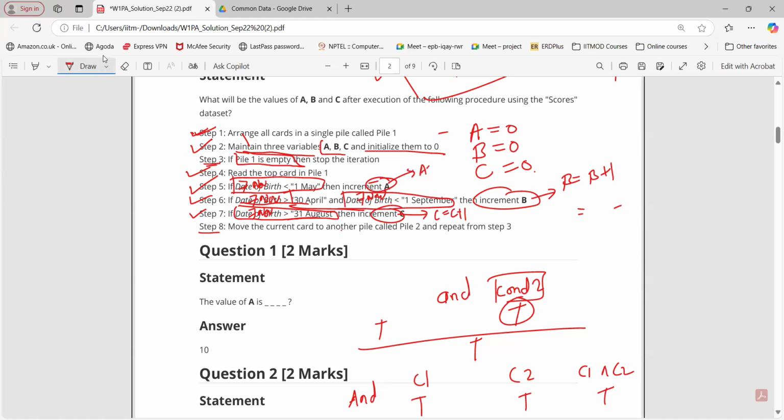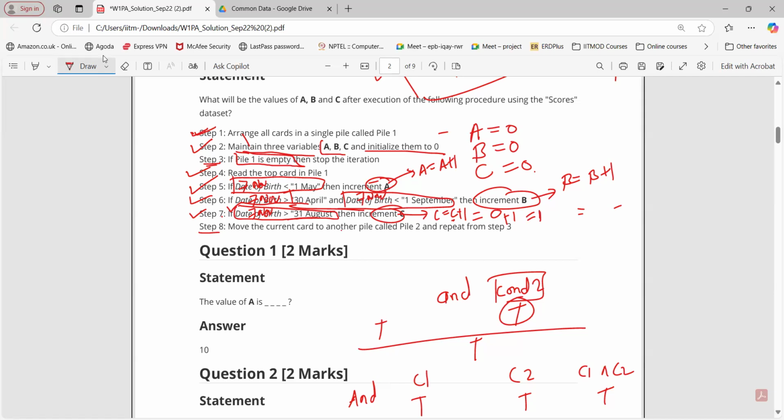Here this condition is true, so we increment the value of C. Initially the value of C is 0, so 0 plus 1, and the value of C becomes 1.